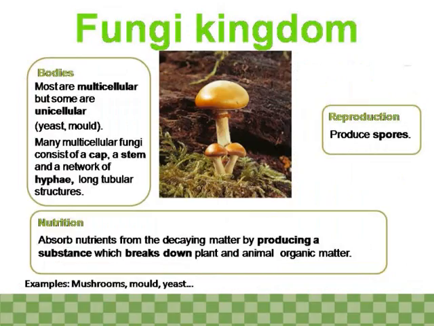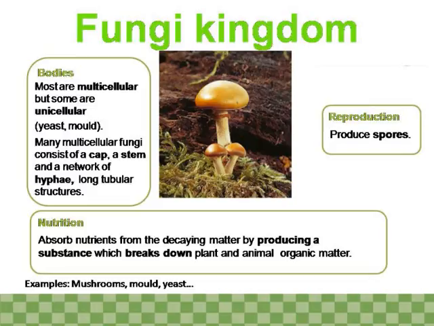Fungi kingdom. Mushrooms, mold, yeast. Bodies. Most are multicellular, but some are unicellular. Yeast, mold. Many multicellular fungi consist of a cap, a stem, and a network of hyphae, long tubular structures.